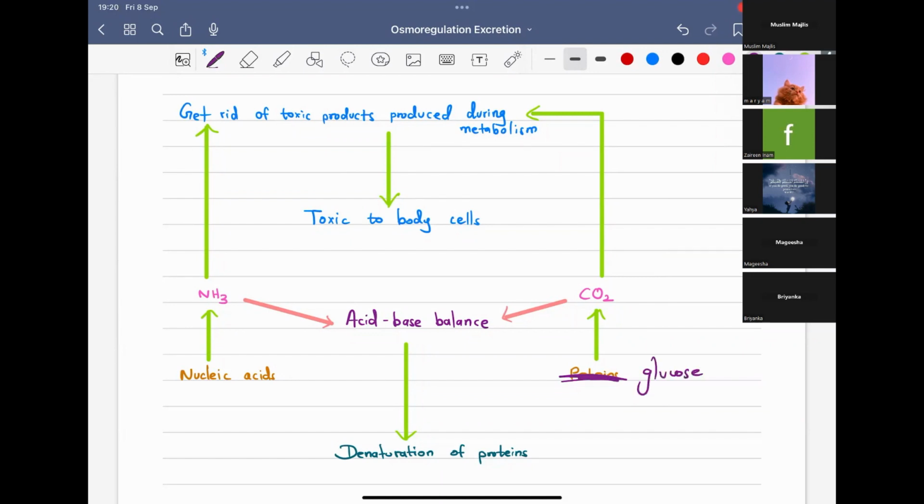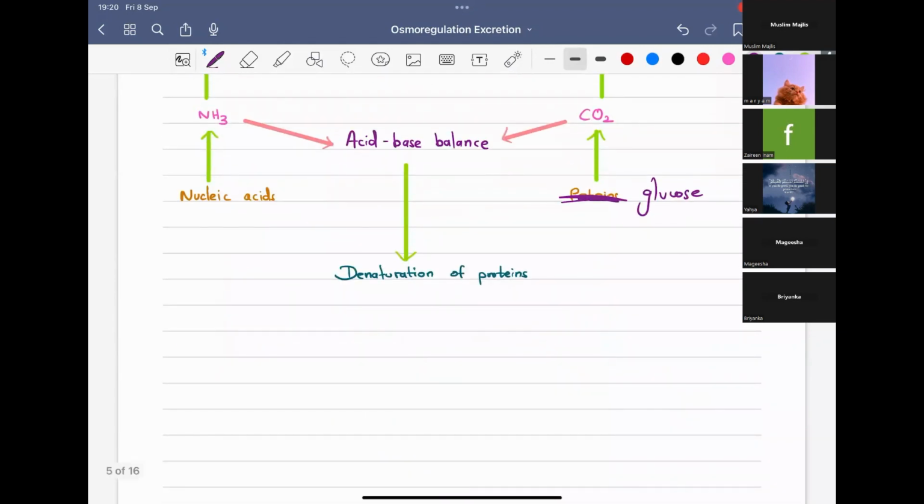Okay, we take food. When we take food, we are taking glucose, proteins, what else? Carbohydrates, proteins, the lipids, nucleic acids, everything. We are taking that, that is our nutrition. So proteins will be broken down within the body cells during metabolism, and the amine group in the amino acid will be converted to ammonia. So I hope you can remember the structure of an amino acid.